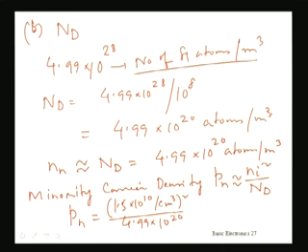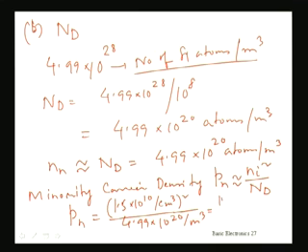But in this way it will be wrong if I do like this, because this is in per meter cube. So I have to bring this numerator to the same unit as in the denominator. So I will have to bring this centimeter cube to meter cube. So 10 to the power minus 2, we will have to multiply to get it into meter.